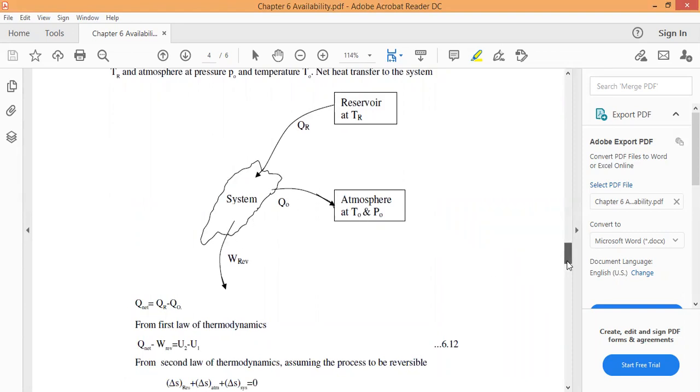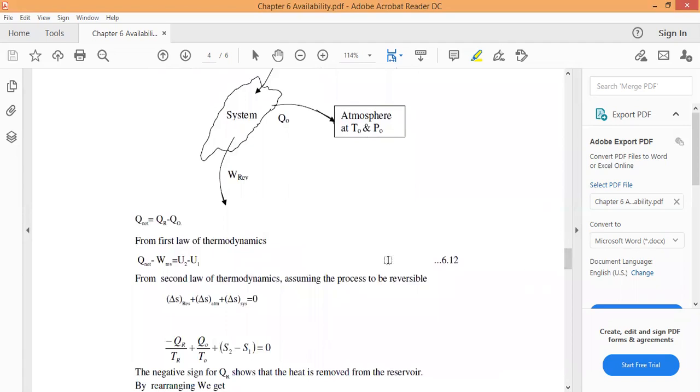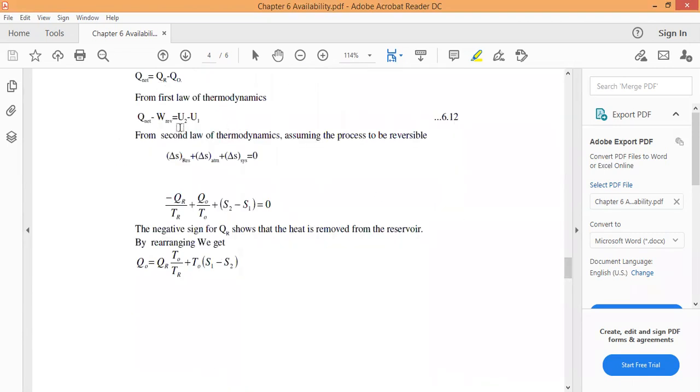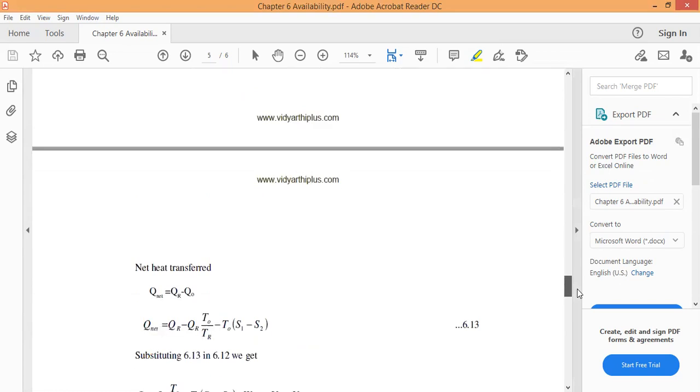So finally, what is the net? That is nothing but QR minus Q naught. This is our QR, and QR minus Q naught we call the Q net. From the first law of thermodynamics, Q net minus W net is equal to U1 minus U2. And from the second law of thermodynamics, delta S reservoir plus delta S atmosphere plus delta S system is equal to 0. So this is minus QR by TR plus Q naught by T naught plus, for the system, S2 minus S1. Finally we rearrange it, and the negative sign shows that heat is removed from the reservoir. So finally we get Q naught.